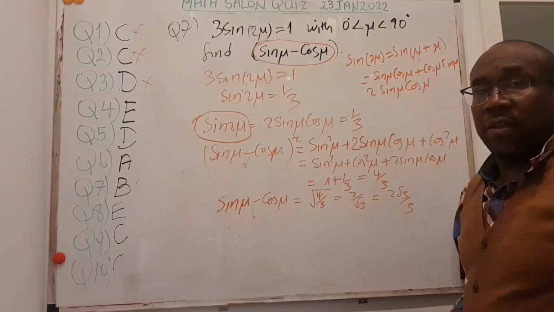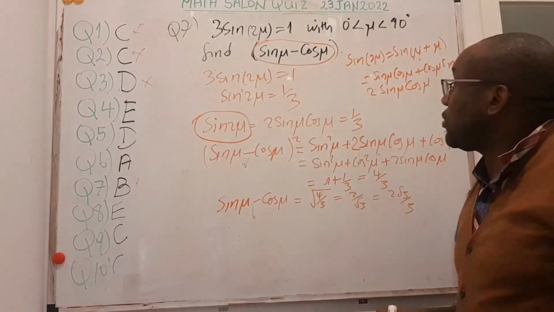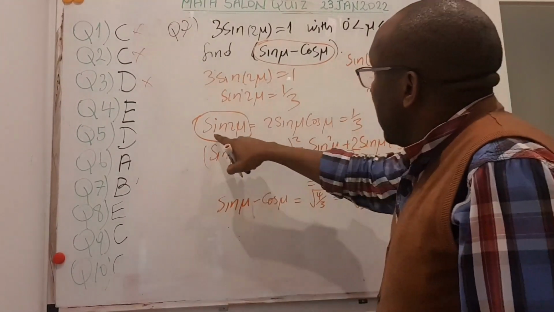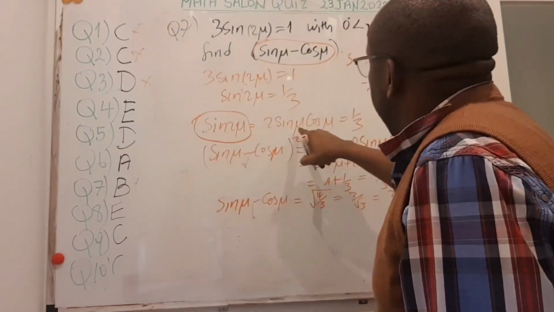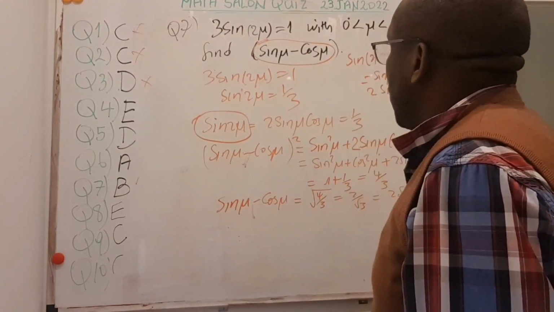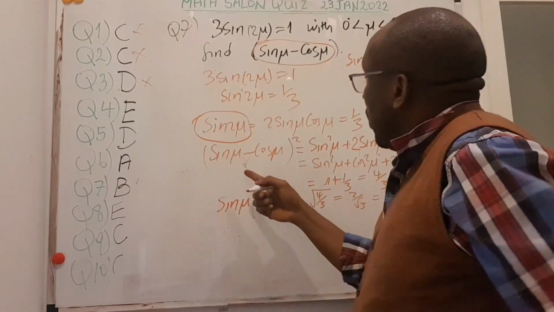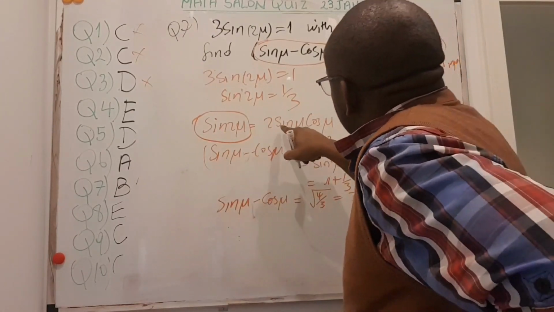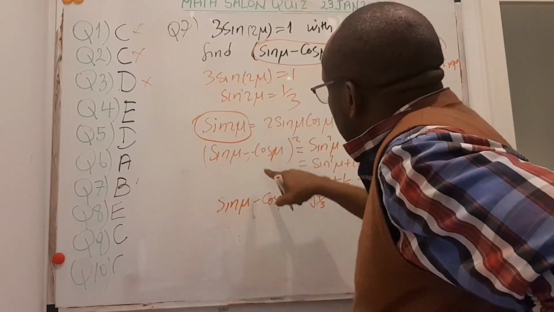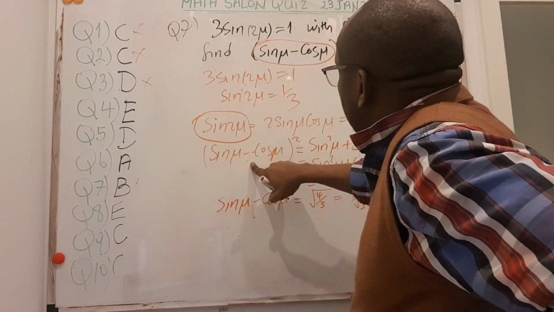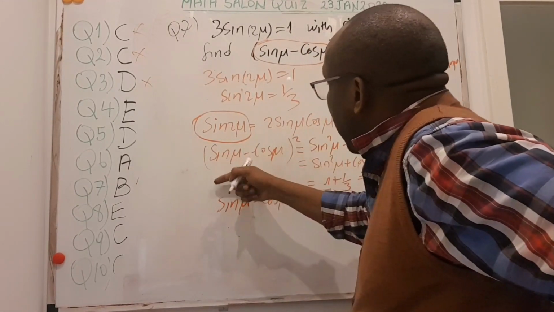You've seen that before, and we've also done that in previous quizzes. If that is the case, then my sine 2 mu is written as 2 sine mu cos mu, and that is 1/3. So now I have split it into 2, but that's not sufficient. This is what I have to look for. But I know that there's a relationship I can establish between this and that.